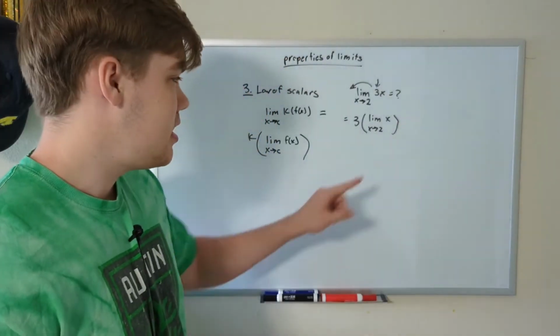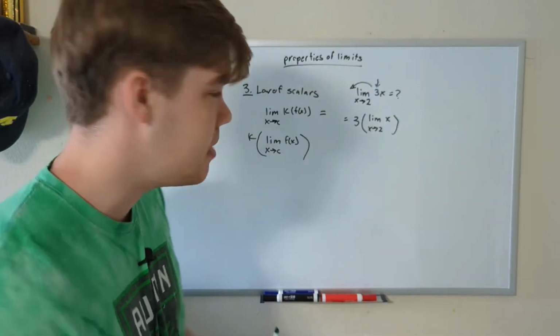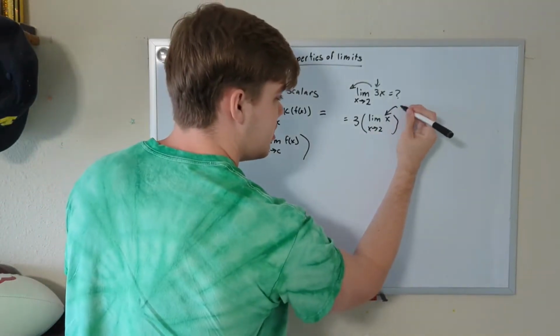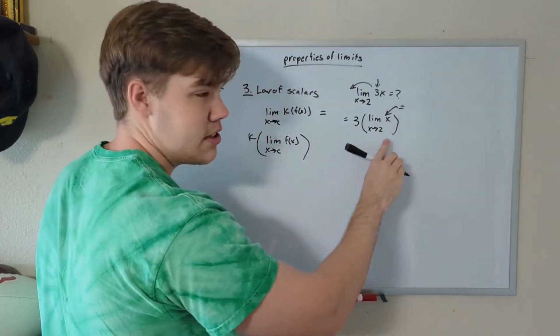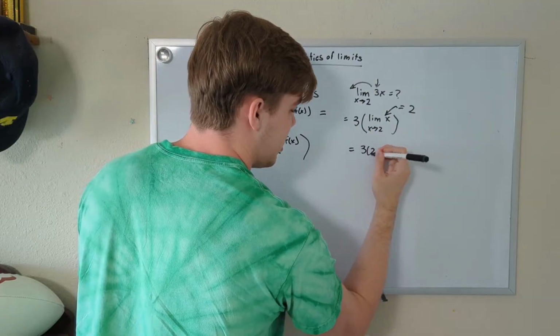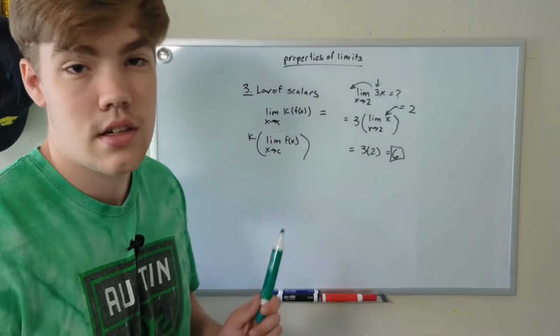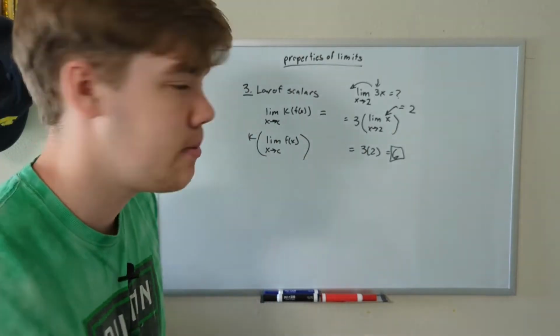Remember, our second limit law states that if our function is just x, whatever x is approaching is just the limit. So this limit is just equal to whatever x is approaching, which is 2. Which means that this is just equal to 3 times 2, which is equal to 6. Let's do one more example, just to really hammer the point home.